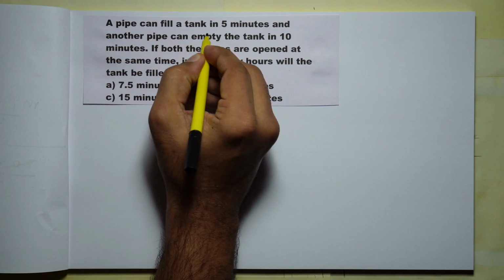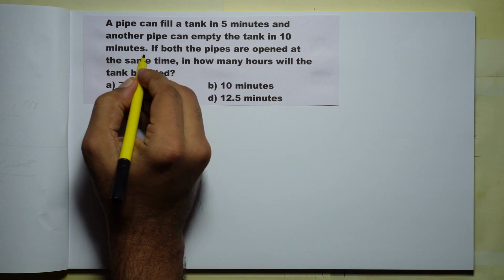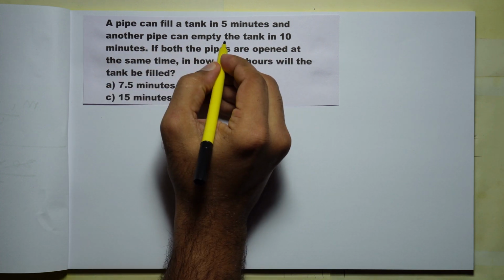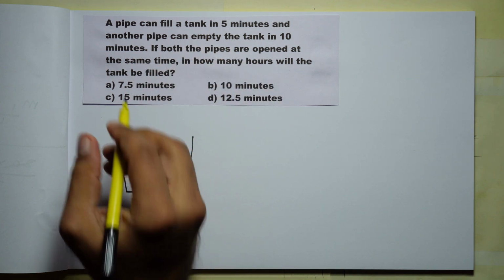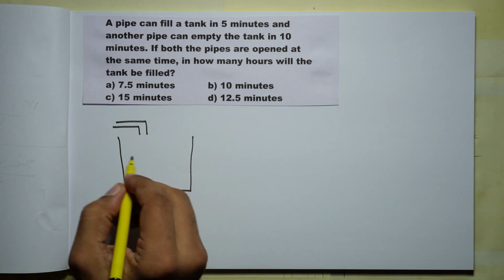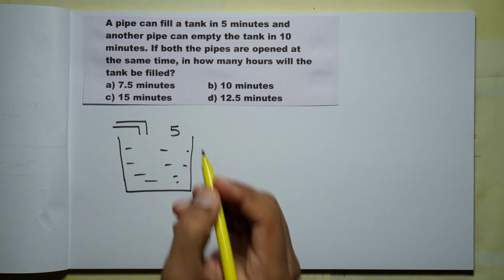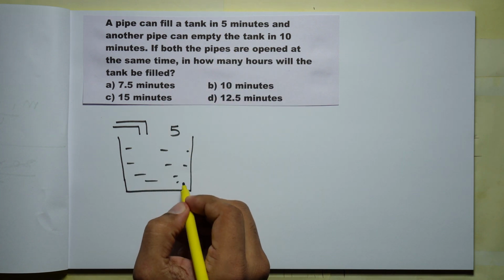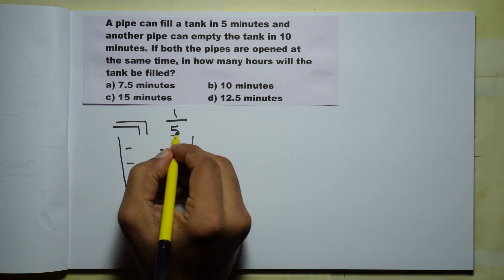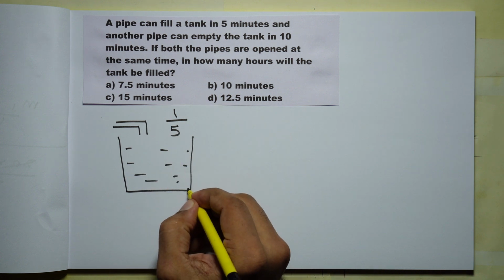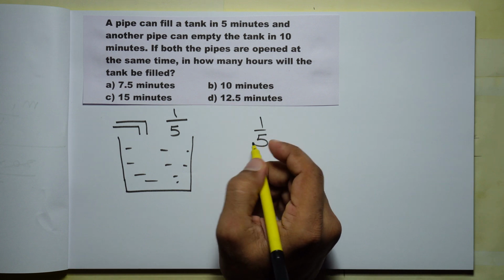A pipe can fill a tank in 5 minutes and another pipe can empty the tank in 10 minutes. So let us represent all that data. So the tank can be represented like this. Now you have an inlet pipe. Now this pipe can fully fill up the tank in 5 minutes. It can be fully filled in 5 minutes means every minute 1/5 of the tank will be filled. And every minute 1/5 will be filled and in 5 minutes it will be fully filled. So inlet will fill 1/5 of the tank per minute.